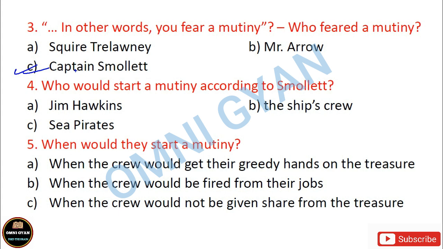Now who would start a mutiny? Number 4, who would start a mutiny according to Captain Smollett? तो कैप्टन स्मॉलेट के मुताबिक कौन म्यूटिनी स्टार्ट कर सकता है? Is it Jim Hawkins? Okay, but we know that Jim Hawkins is a very silent character, so this cannot be the real answer. Now you have two options, the ship's crew or sea pirates. There is no mention of sea pirates here in the story, so the correct answer is the ship's crew. ठीक है, शिप का जो क्रू है वो विद्रोह कर सकता है. They can start a mutiny according to Captain Smollett. Okay, so the ship's crew is the correct answer.